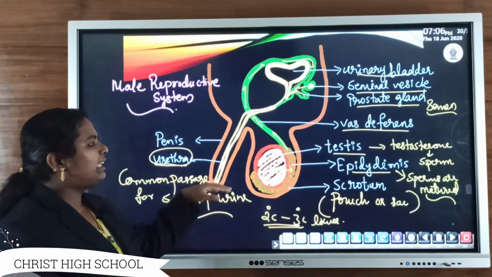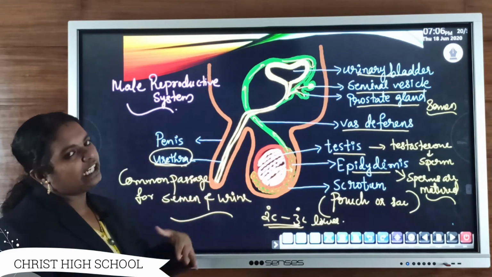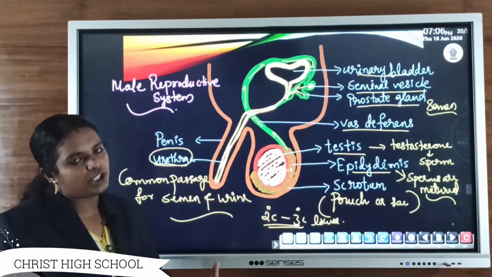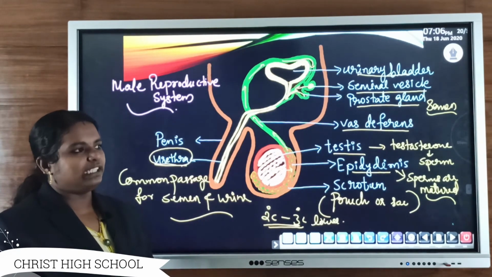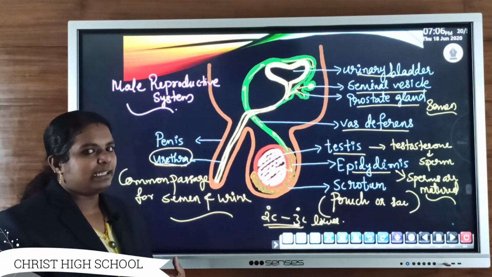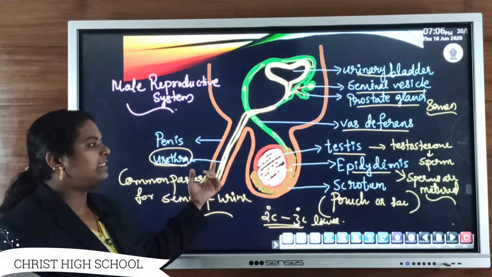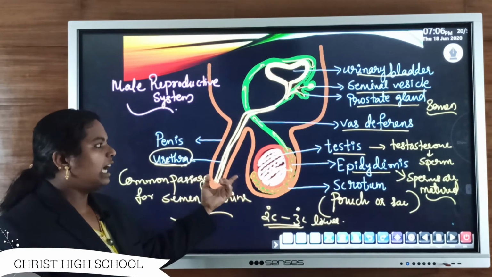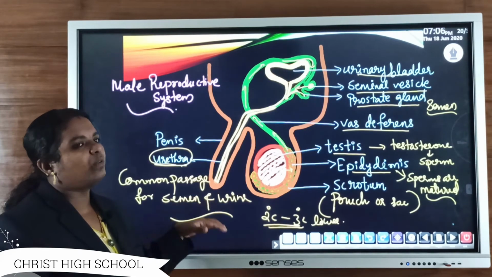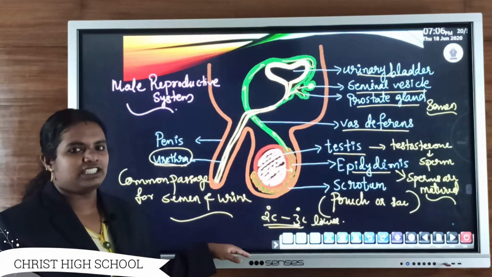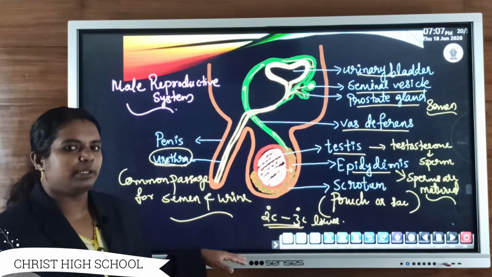If the testis were located inside the abdominal cavity, within the body itself, it would be affected by temperature.